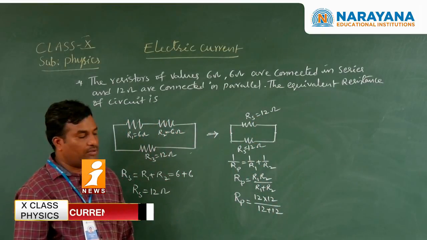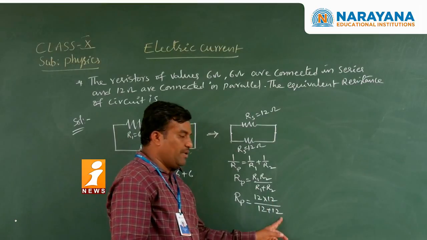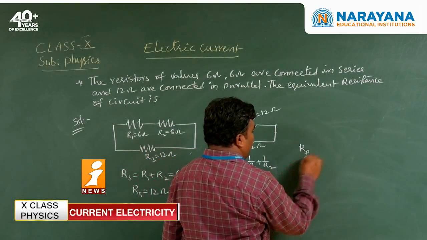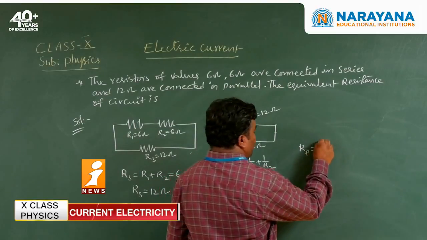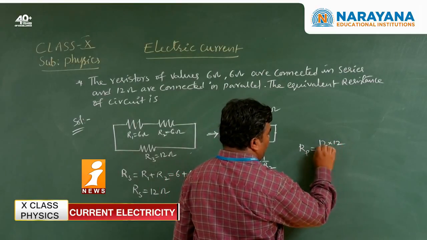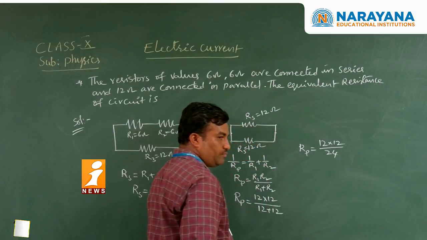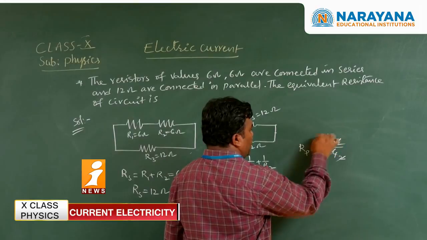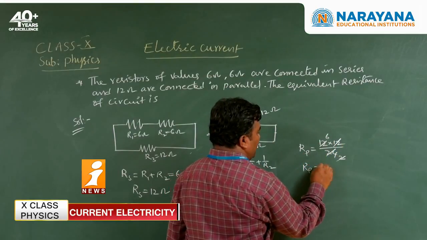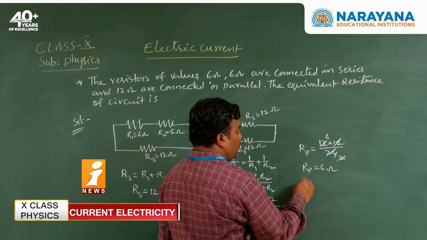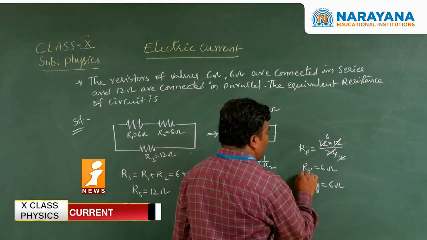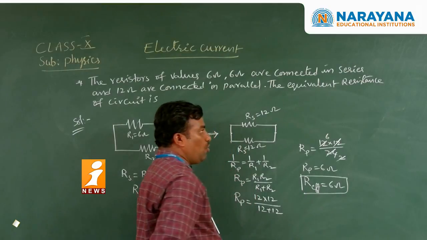So 12 into 12 divided by 24. So RP is equal to 6 ohms. So R effective or equivalent is equal to how much? 6 ohms.